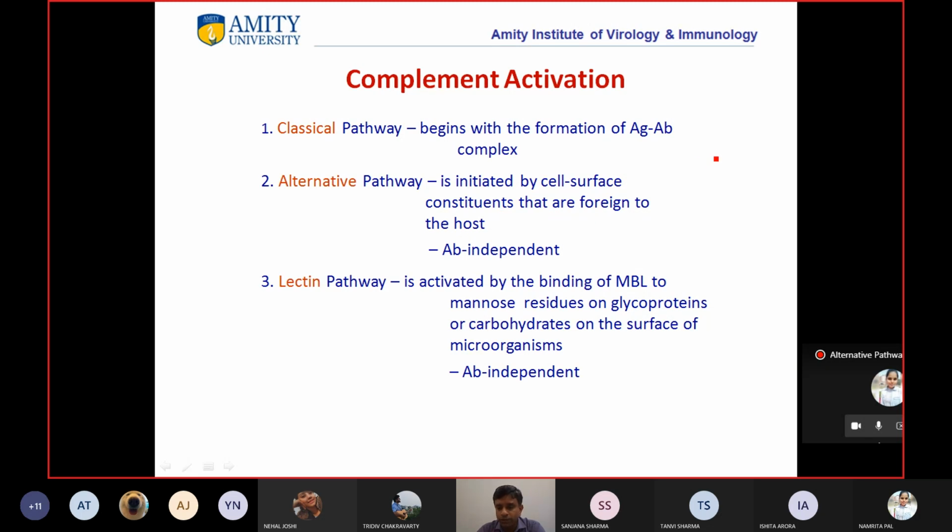So obviously, when a bacteria enters our body, the cell surface constituents of the bacteria would be foreign to the host, right? So when these complement proteins see that there is a cell surface which is different from the self cells, in that case the alternative pathway gets initiated. And again, as I said, it is antibody independent. It does not require antibody for its initiation. Antibody is only required in the classical pathway.